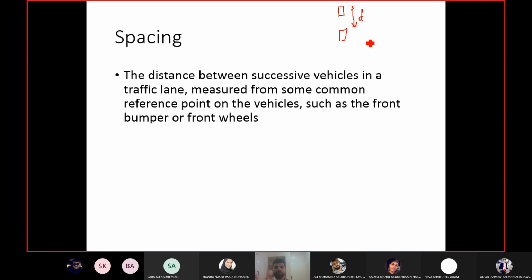Spacing obviously cannot be measured when two vehicles are moving. You will measure the spacing when the vehicles are stopped, both of them. You can measure it in that condition, or you can take a picture and then measure it from the picture or a satellite image or whatever. So spacing cannot be measured for all conditions.